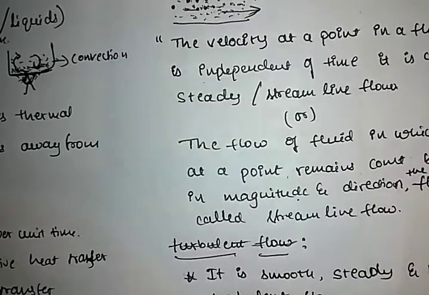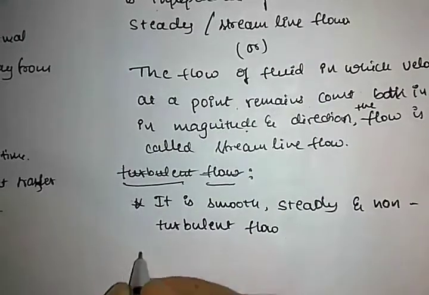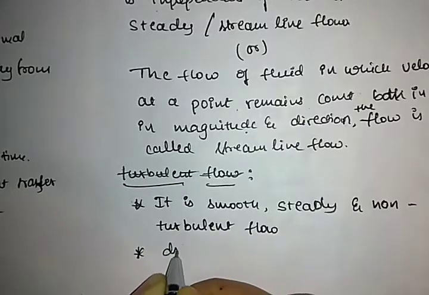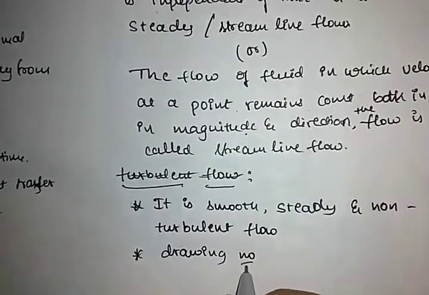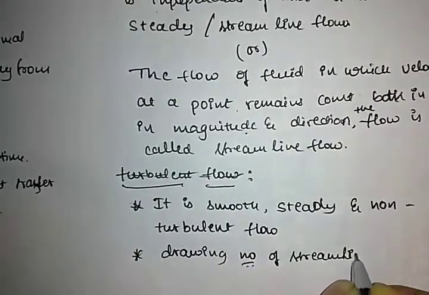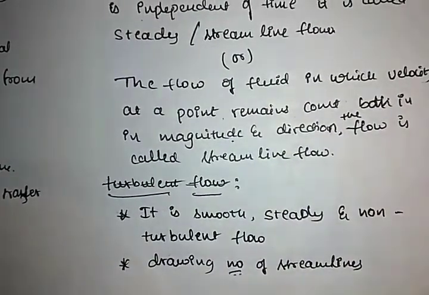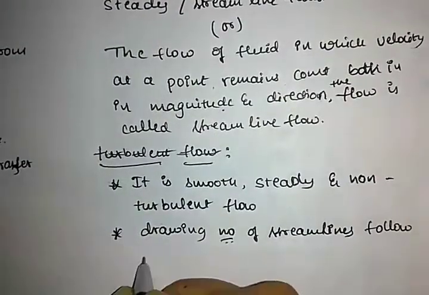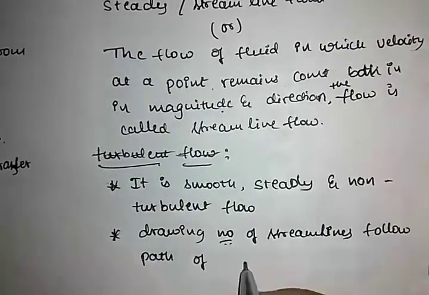The velocity is not too great, and then one can map the drawing number of streamlines, streamlines follow the path of the particles of the liquid.